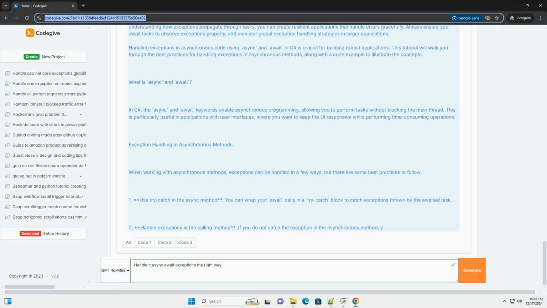static async Task<string> FetchDataAsync(string url) { try { // Simulating an asynchronous HTTP request. HttpResponseMessage response = await client.GetAsync(url); response.EnsureSuccessStatusCode(); // Throws an exception if the status code is not 2xx. string data = await response.Content.ReadAsStringAsync(); return data; } catch (HttpRequestException ex) { // Handle specific exceptions here.